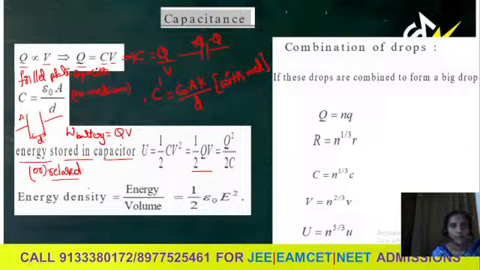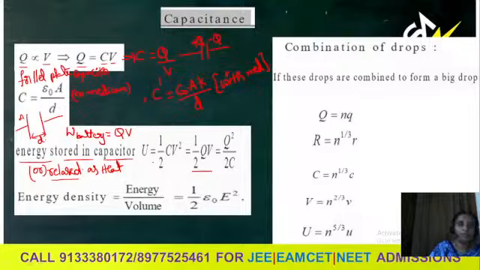So capacitance has the capacity to store energy in it. How much will be stored? How much work will be done by the battery? From that, half the energy will be stored and the remaining half will be released as heat energy.